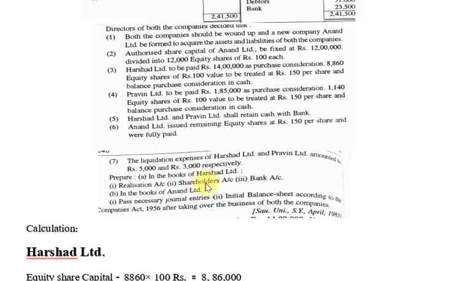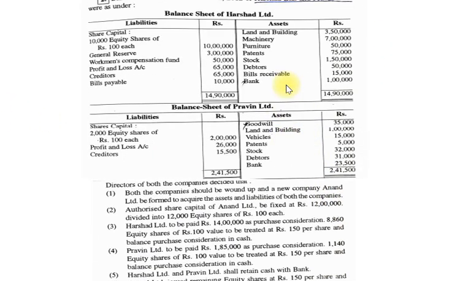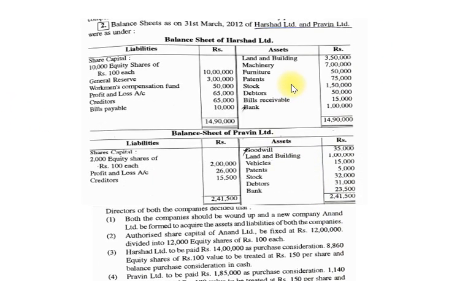Now prepare, in the books of Harsad Limited, the realization account, shareholders account and bank account. In the books of Anand Limited, pass general entries and prepare the initial balance sheet according to the Companies Act 1956 after taking over the business of both the companies. So friends, this is a basic example I chose today, and we will see in detail how to calculate.